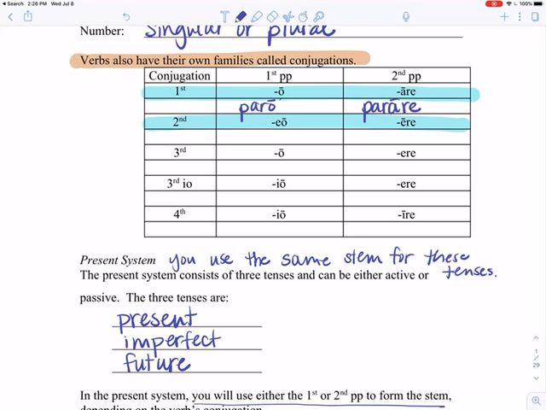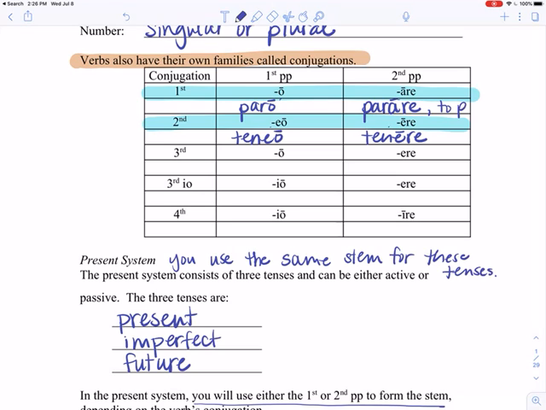Okay? A second conjugation verb in the first principal part is going to end in EO, and then the second principal part will end in a macron, ERE. Okay? So, like our verb teneo, tenere. Okay?